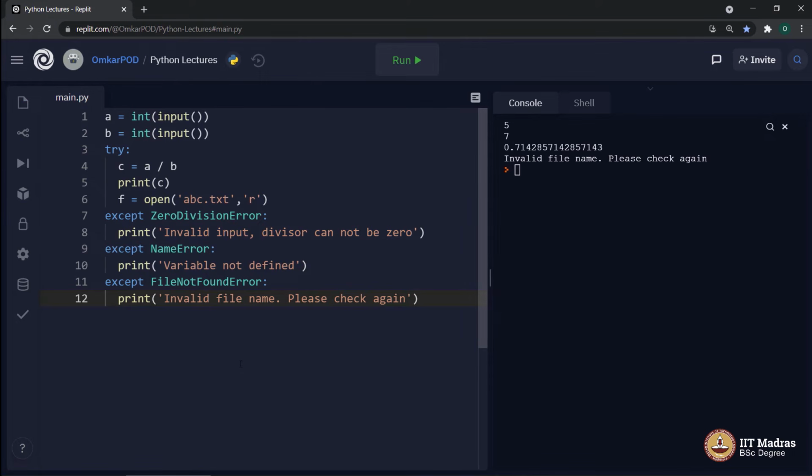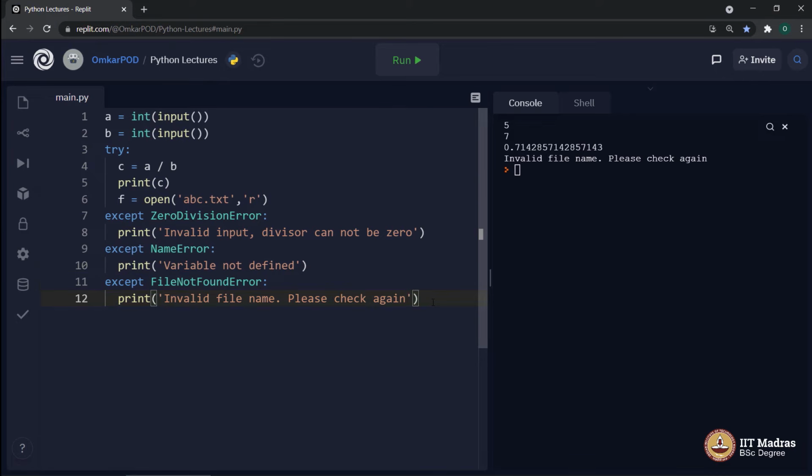Alright, now we are set with the general idea of exception handling. But still, you must be wondering, what if I come across some exception which is not listed over here? Something other than ZeroDivisionError, something other than NameError, something other than FileNotFoundError. Because we may end up getting some different error message, some other exception which is not even listed over here. Then in that case, the computer will give me a regular error. Then what should I do?